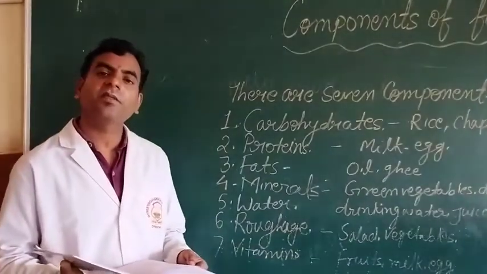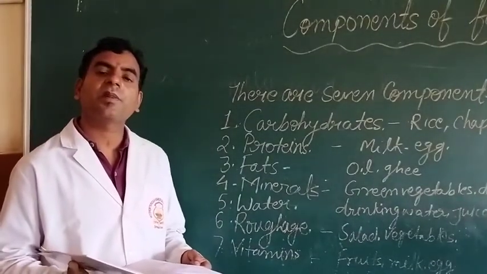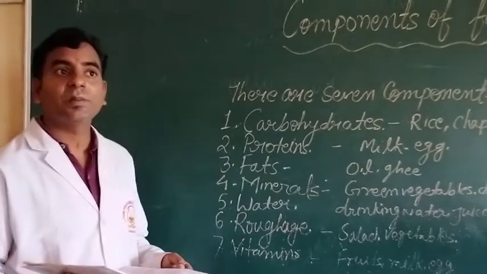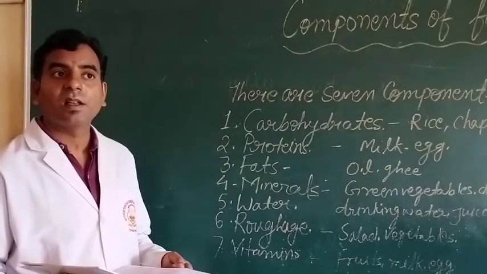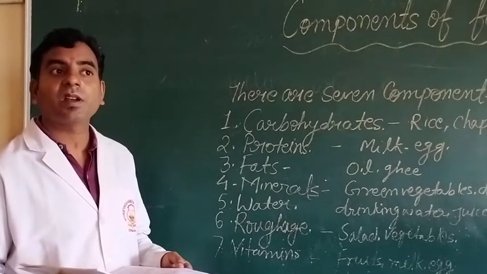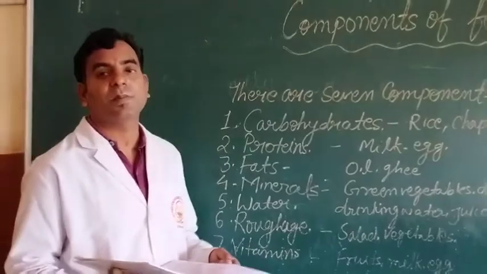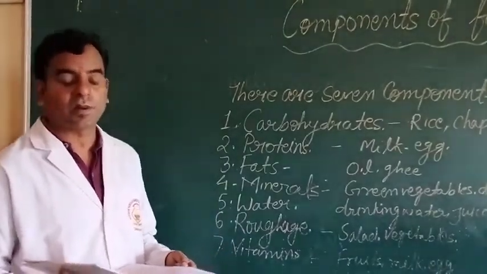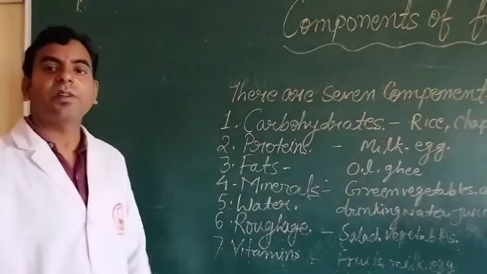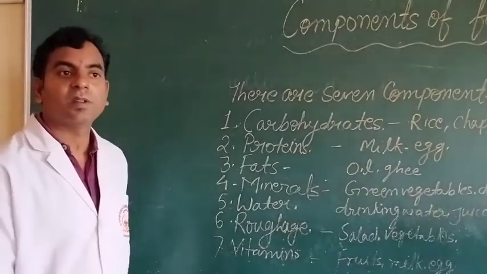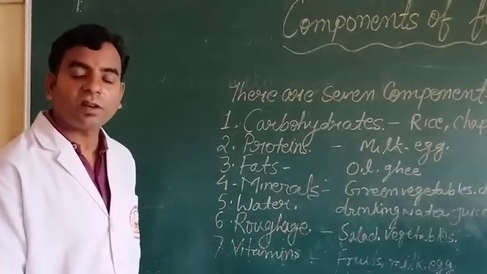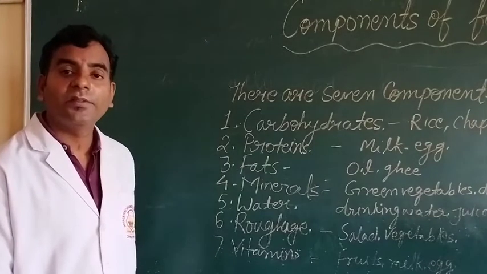Vitamin. What is the work of vitamin? Vitamins protect our body from disease, meaning they help make the immune system strong. There are two types of vitamins: those soluble in water and those soluble in fats.